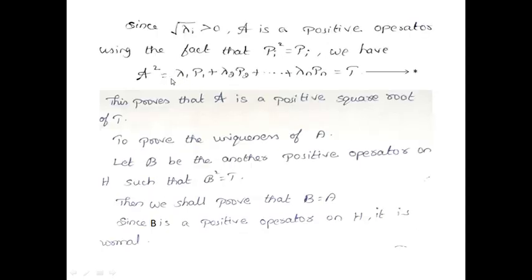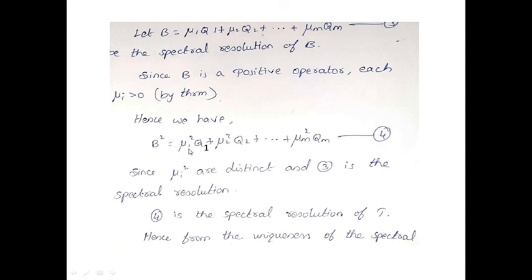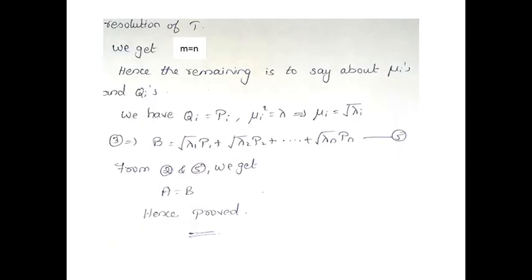There, B square is equal to mu i square Q i, and here A square is equal to lambda 1 P1. So mu i square is equal to lambda 1, mu i square is equal to lambda 2, by comparing the star equation and equation 4. You will get mu i square equal to lambda i, so mu i is equal to root lambda i. Just substitute this in equation 3, and mu i becomes root lambda 1 P1 plus root lambda 2 P2 etcetera. So from equation 2 and 5, both right-hand sides are equal, so A is equal to B. Hence you found that A is the unique positive operator such that A square is equal to T. Thank you.